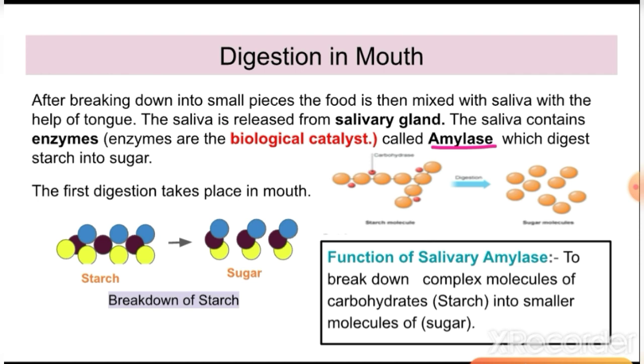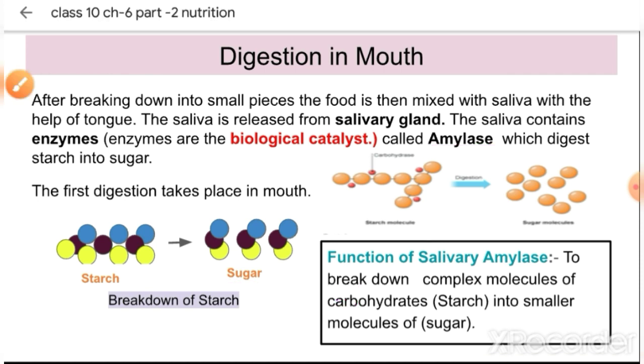In the mouth, the first digestion, that of starch, takes place. So starch breaks down into sugar molecules. Which sugar? Here maltose sugar is formed. So starch breaks down into maltose sugar. So the function of the amylase enzyme, which is present in the saliva, is to break down the starch into maltose sugar.